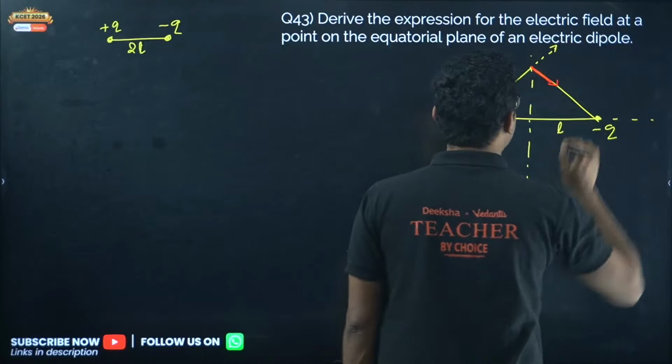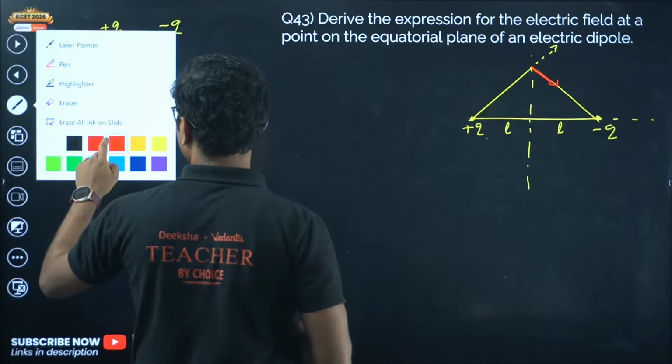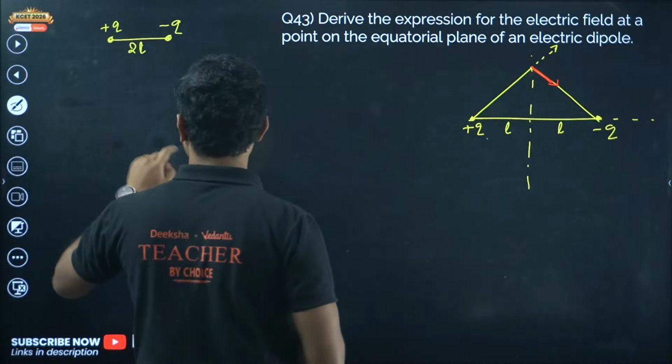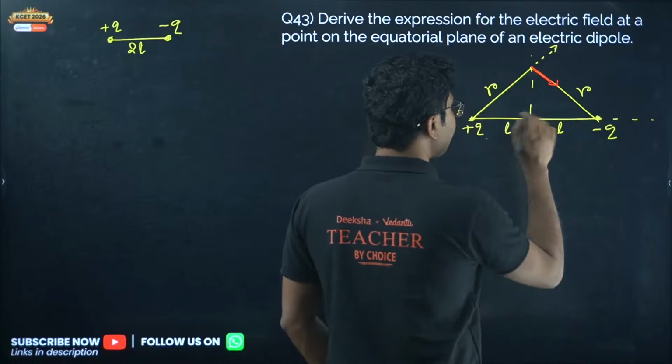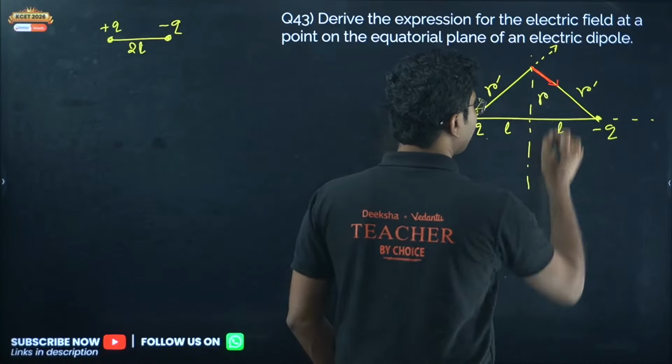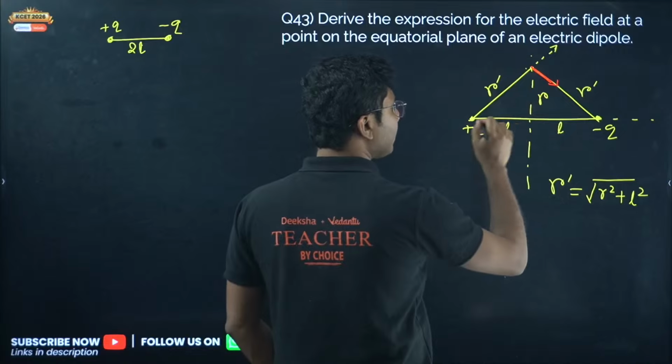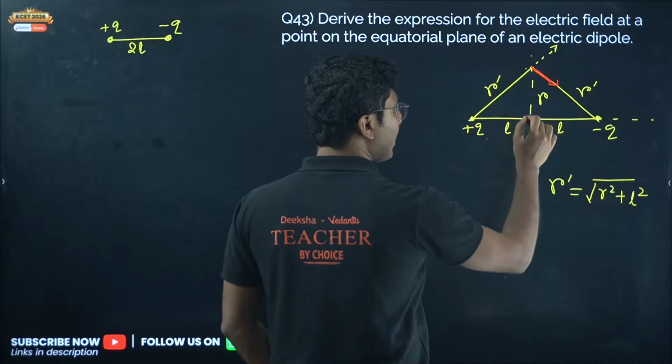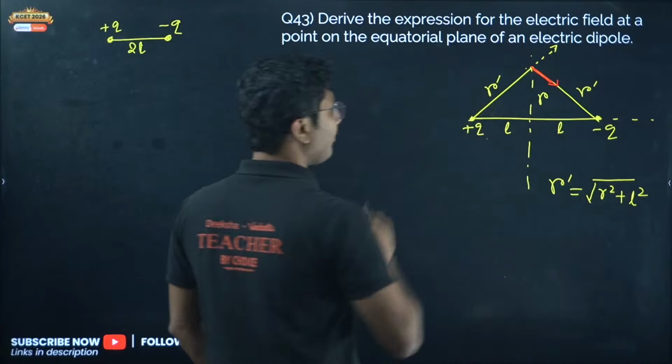So this is positive, this is negative, but if you understand slight geometry, this is a triangle and this is the bisector which is separating the base into two halves, that means it will be an isosceles triangle. So these two distances will be the same, say r dash, and this distance is small r. Now you can apply the Pythagoras theorem to calculate r dash. r dash is actually the square root of r square plus l square, since this is a right angle triangle.